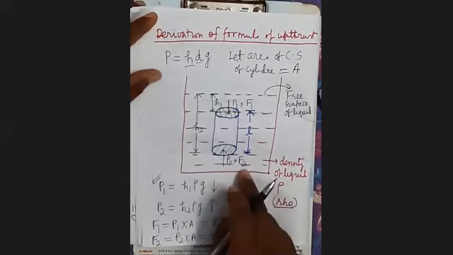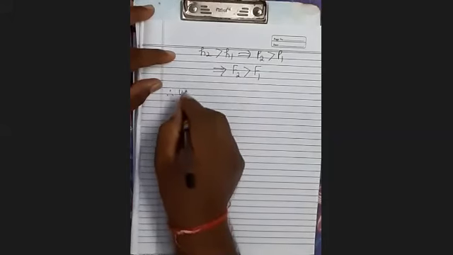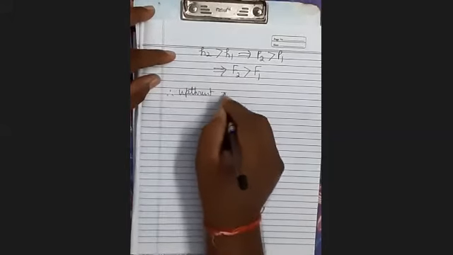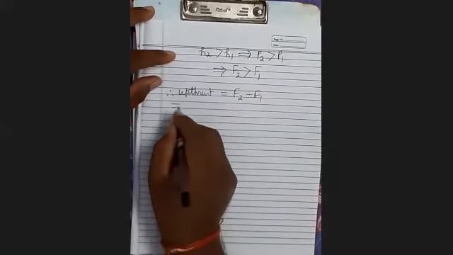So what will be the net force? F2 minus F1. Therefore, upthrust will be F2 minus F1. You put the value.